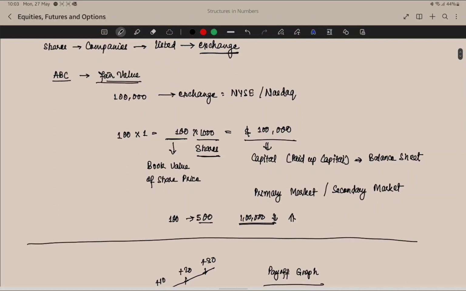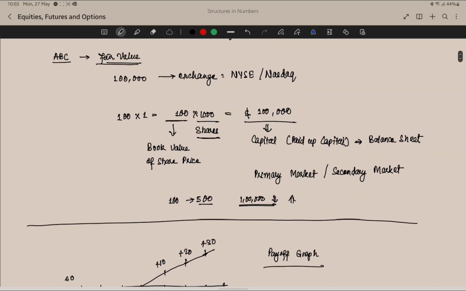There is one more thing that the company will record in its books in the accounting process: the value of every share that they have sold is 100 USD, and that is called the book value per share.